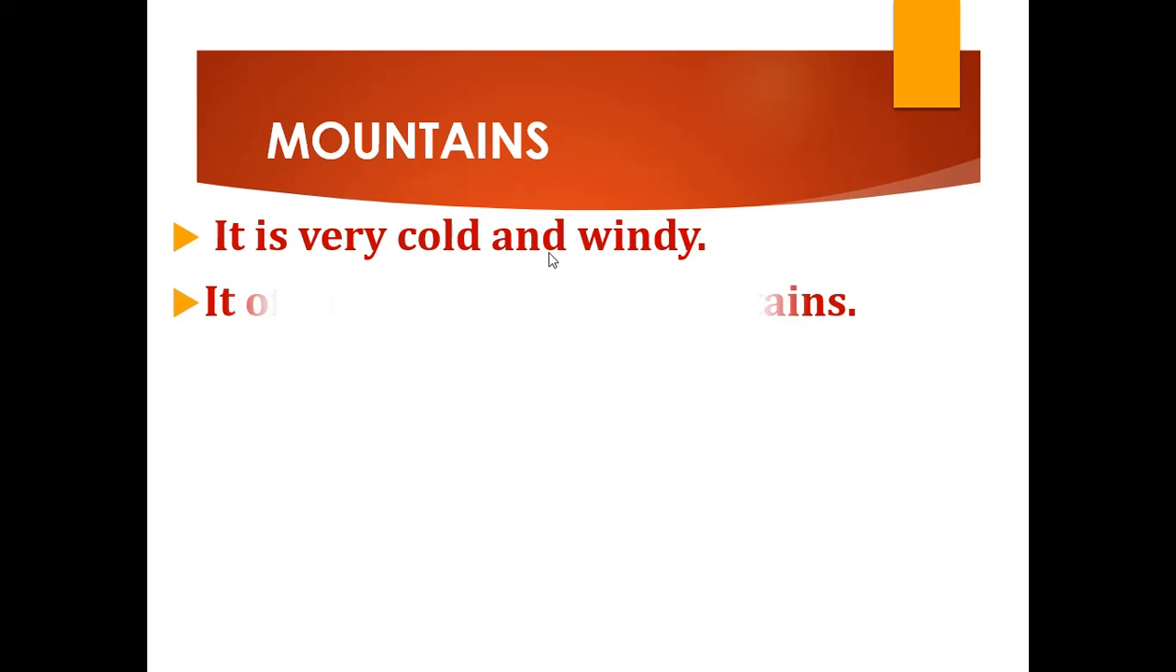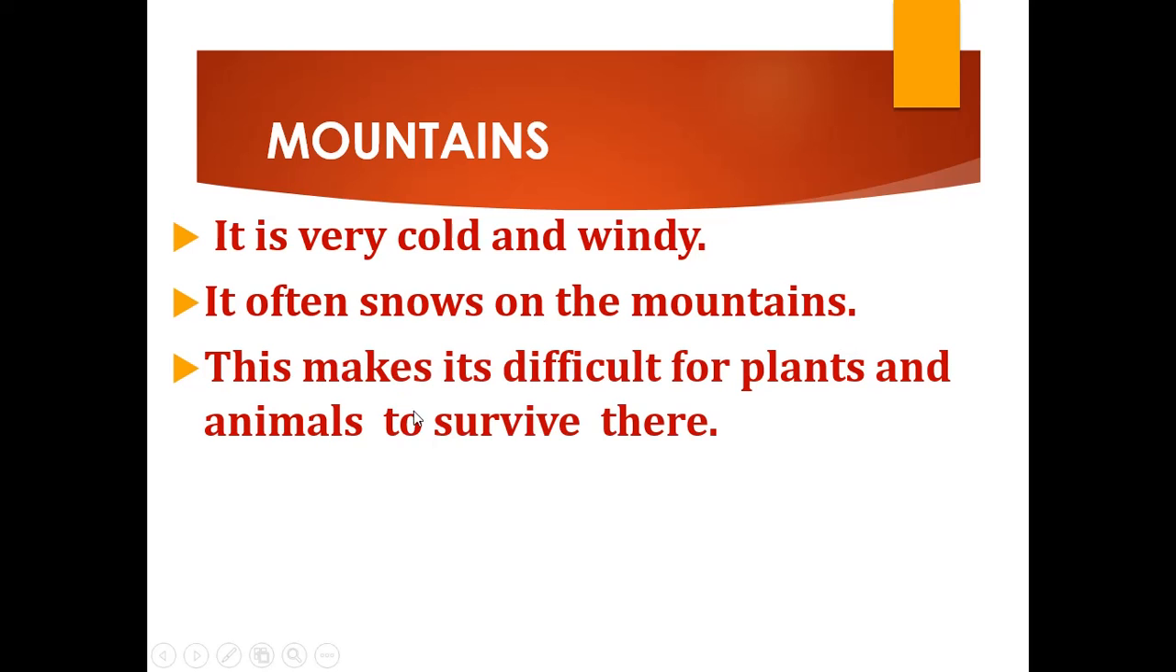Now about the next terrestrial habitat, that is mountains. Mountains are very cold and windy. So the climate of the mountain is very cold and windy. It often snows on the mountains. So there will be snowfall on the mountains, and this makes it difficult for plants and animals to survive there. Okay. So as the climate is cold and windy and there is often snowfall on the mountain, it is difficult for all the plants and animals to survive in the mountain.